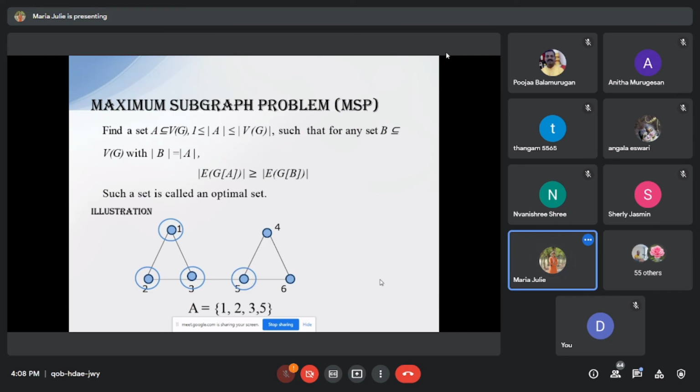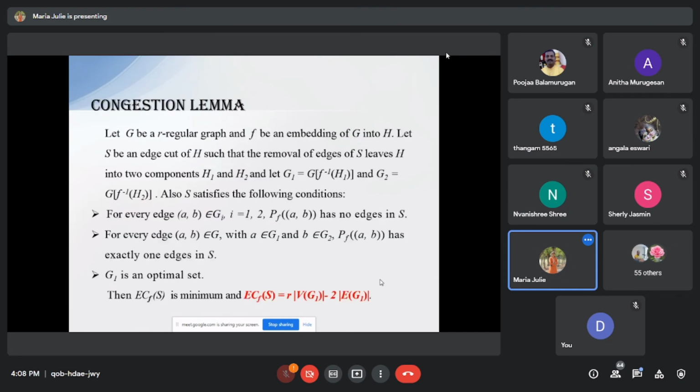Next, we move on to the condition lemma. Let G be an r-regular graph and f be an embedding of G into H, and the edge cut named as S of H in the host graph. The removal of S leaves two components named as H1 and H2, and G1 is equal to G of f inverse of H1 and G2 is equal to G of f inverse of H2. And the edge cut S satisfies the following three conditions.